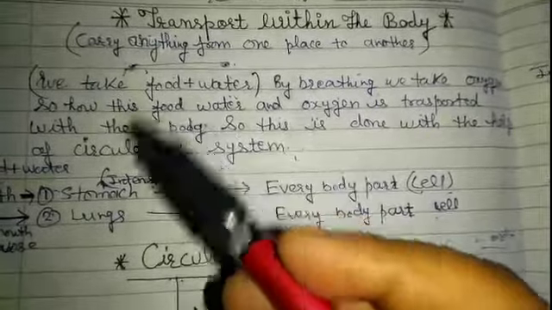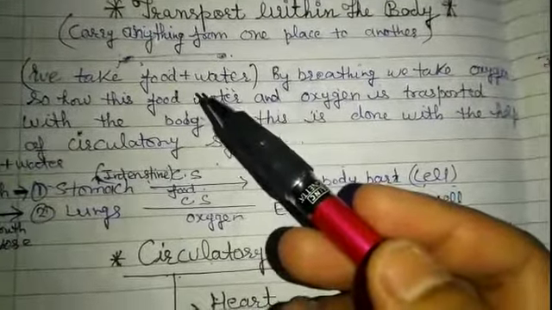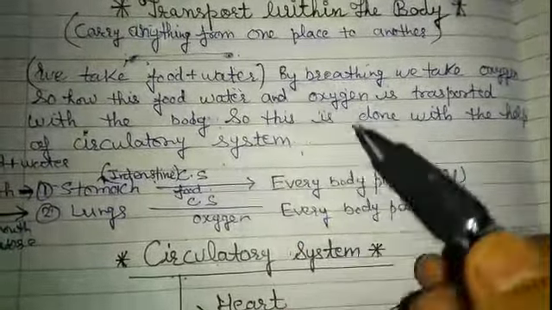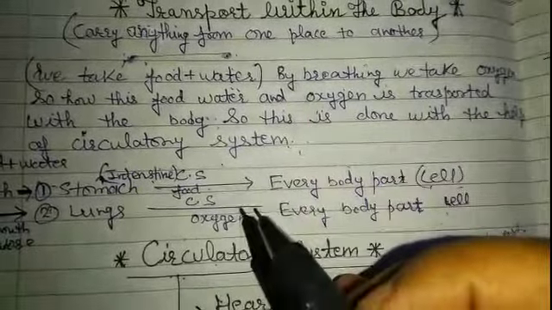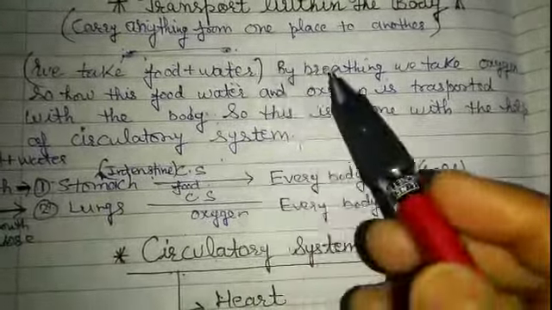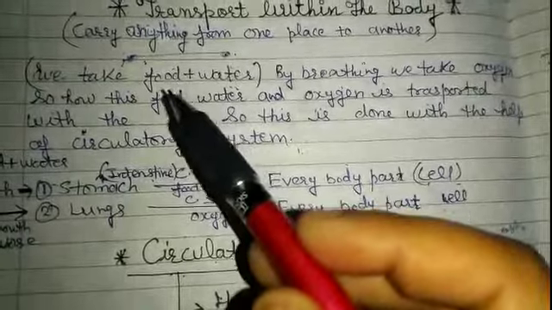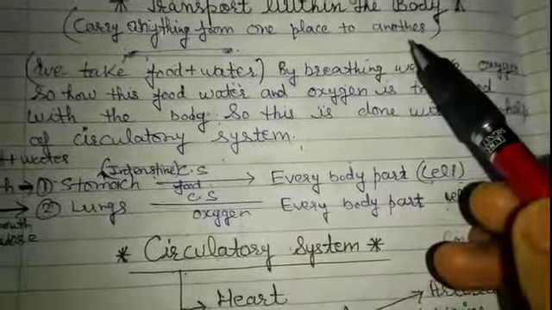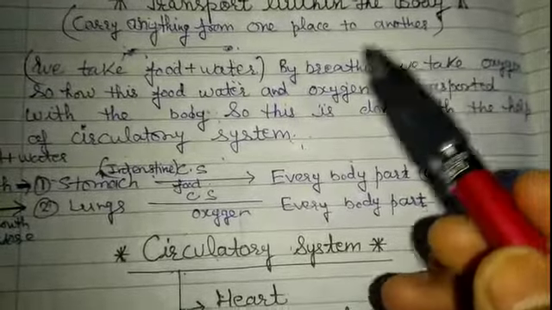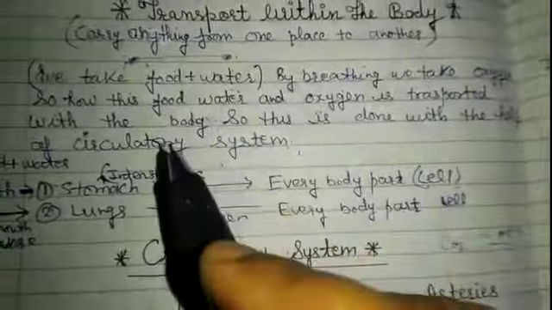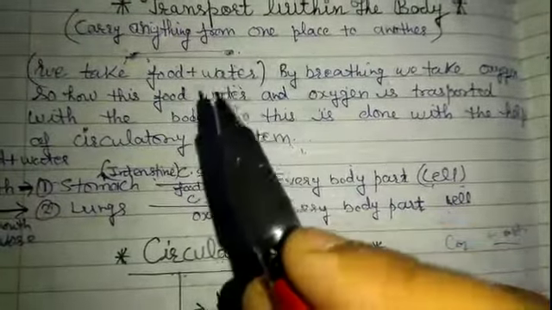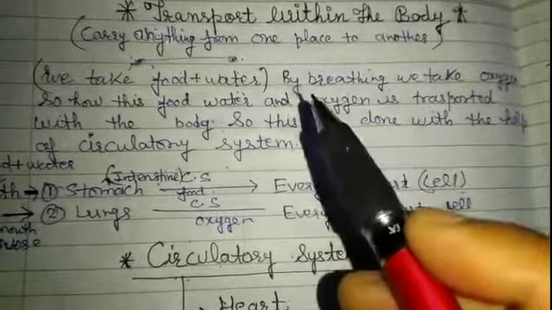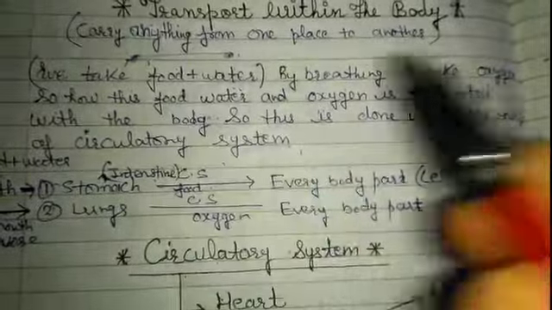Yes, we eat food and drink water, and by breathing we take oxygen. And when oxygen reaches the cells, breakdown of the food occurs, and then they form carbon dioxide gas and energy, and water is formed. So these are also transported within our body. So these are the materials: water, food, oxygen, carbon dioxide and waste material that are transported within our body.